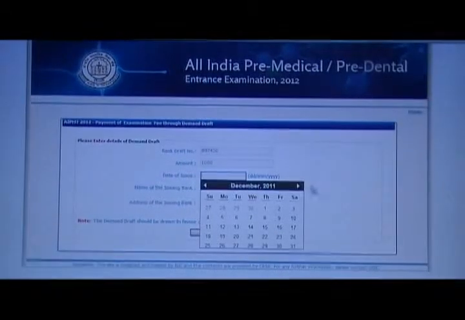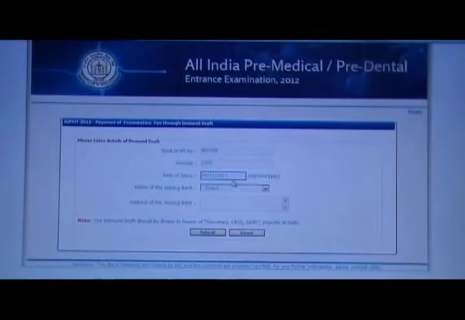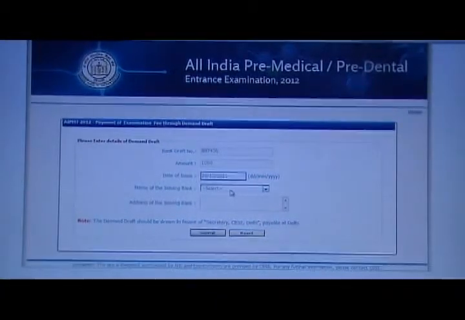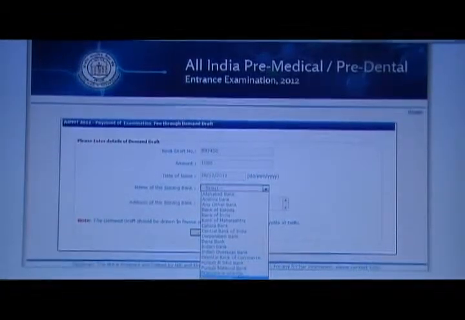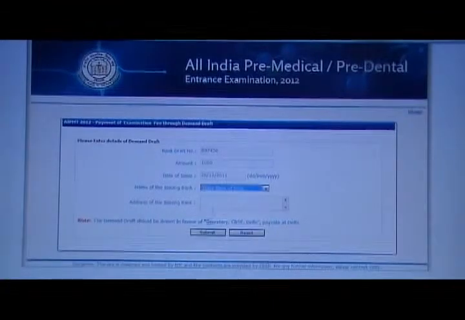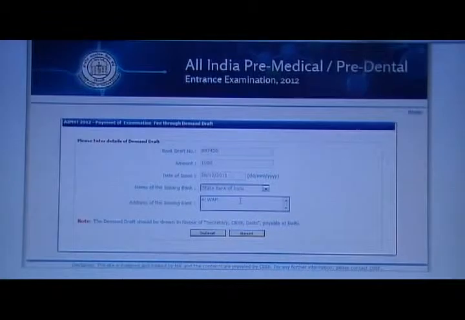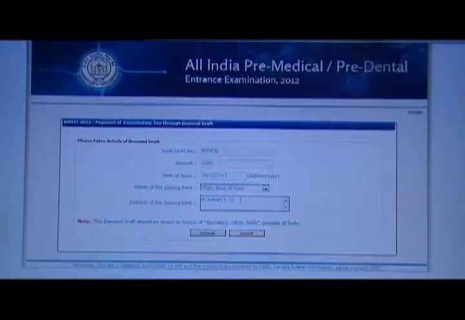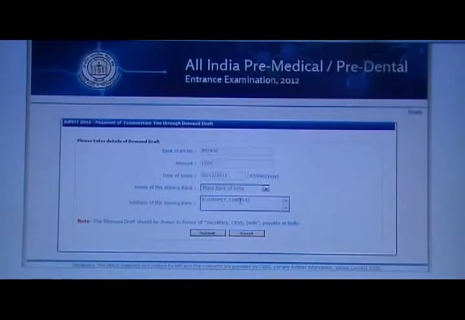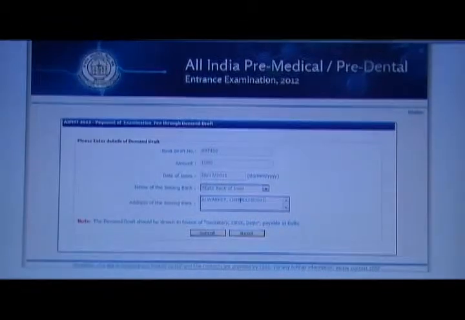And you need to mention the date of issue. Since I have taken it today, I am mentioning today's date. And you need to mention the issuing bank. Since I have taken it from the State Bank of India, mention the respective bank. And you need to mention the address of the bank. Since I have taken it from Alva Pet branch, I am mentioning it as Alva Pet, Chennai, with the pin code if available.